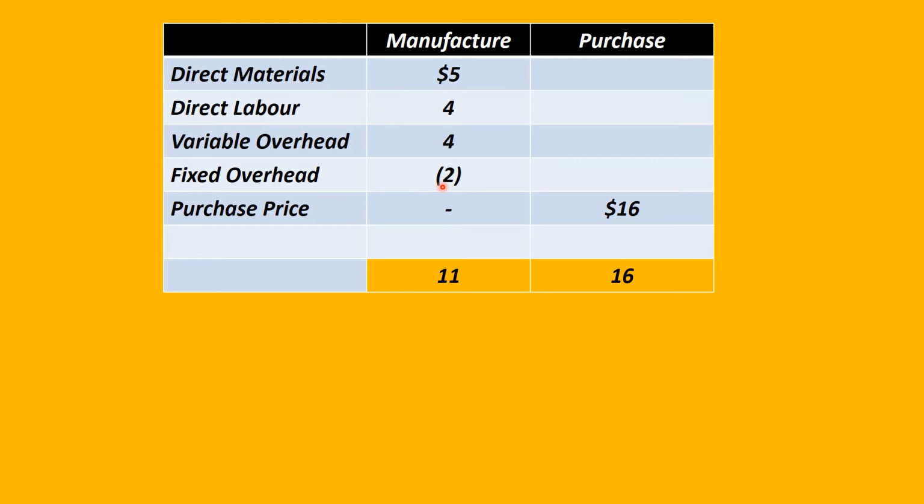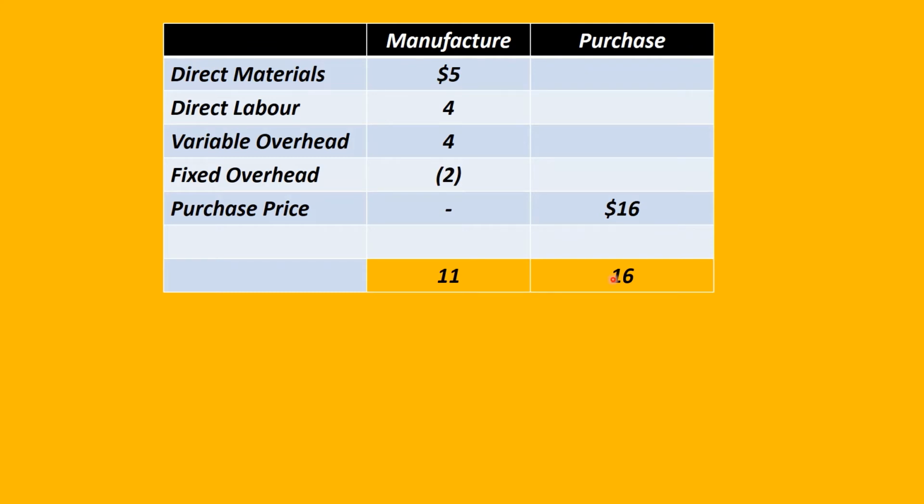The purchase price, on the other hand, is $16. When we take the total, we will see that the relevant cost of manufacturing is 11, and purchasing is 16.